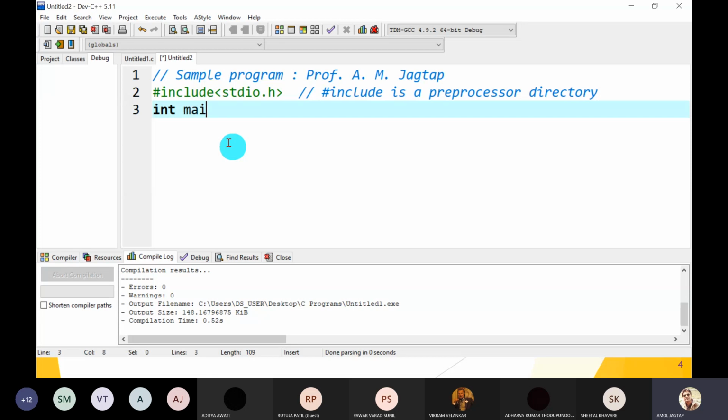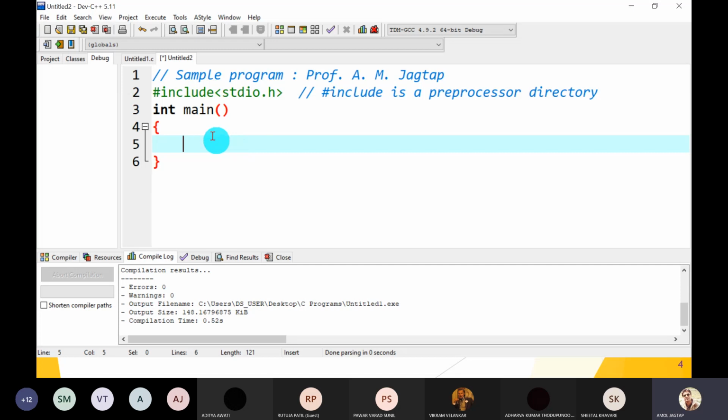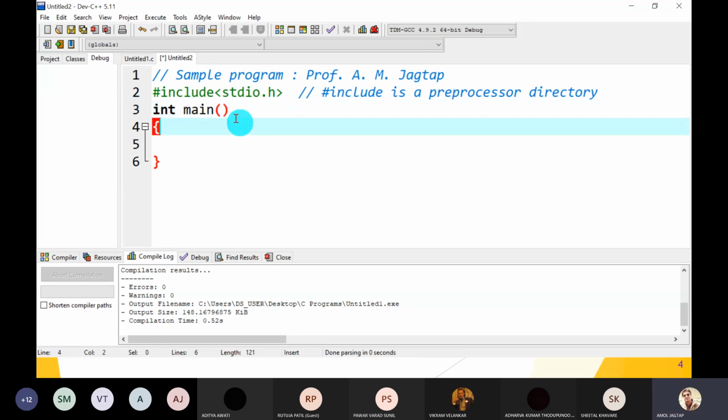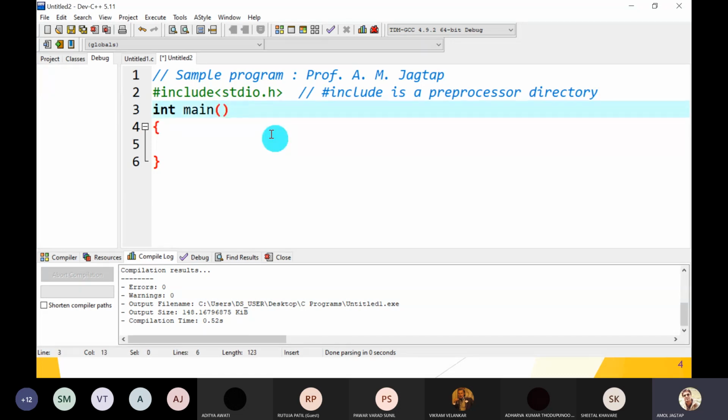So first we include our main function, that is int main. Now, guys, this is the main function. The main function is also not a built-in function. It is a user-defined function.